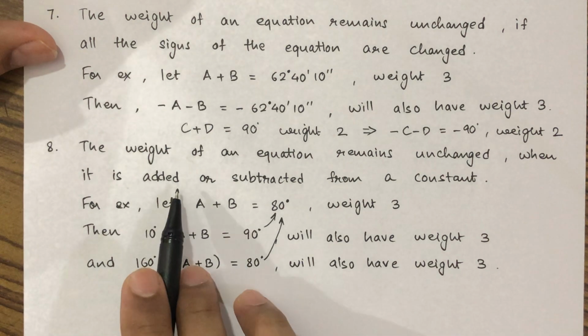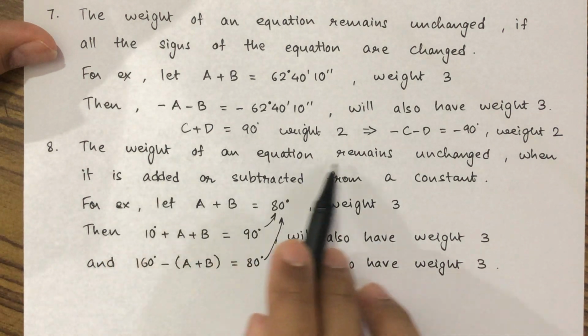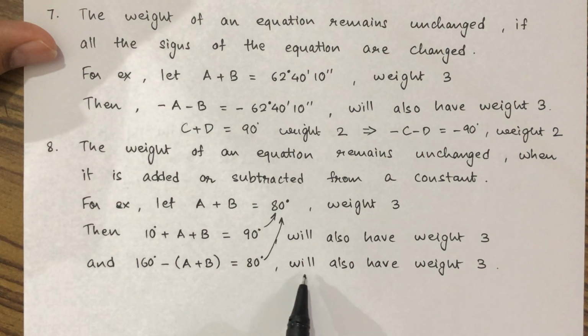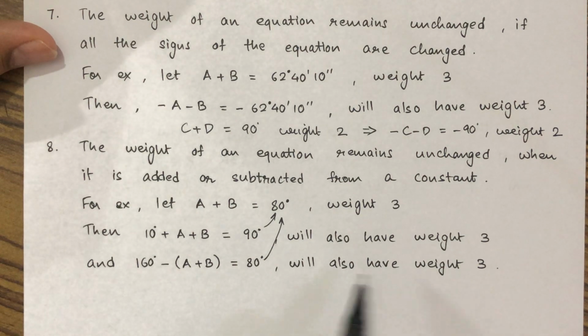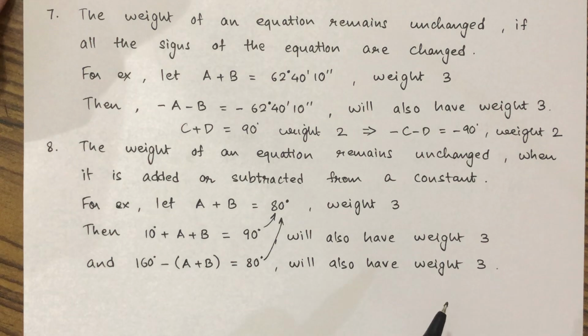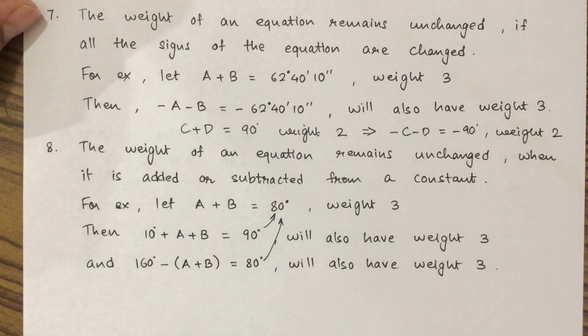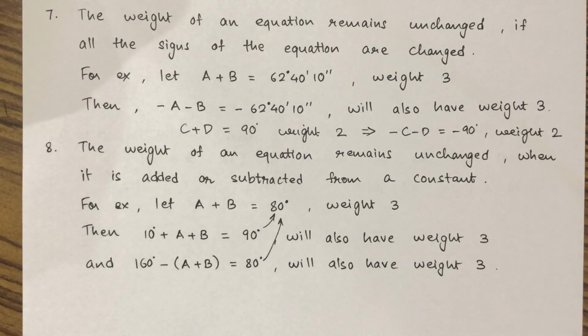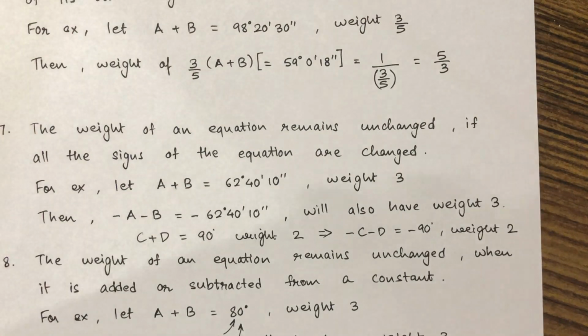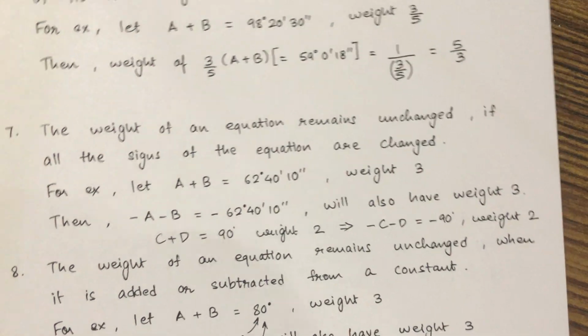So if it is added to or subtracted from a constant, the weight of an equation remains unchanged. Here also it will have weight 3. Okay. So these are the 8 laws of weight. That is very important. Let us solve a couple of examples on these laws.